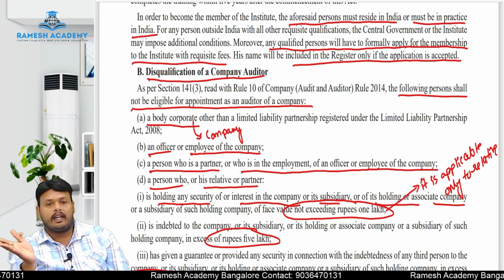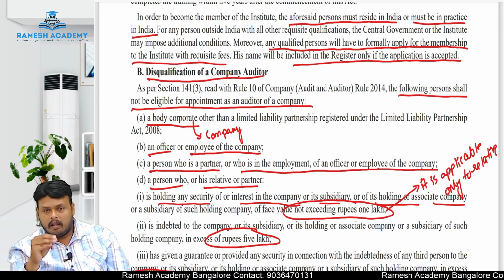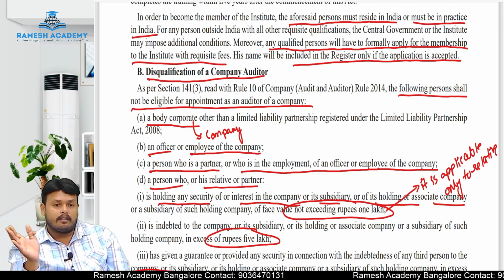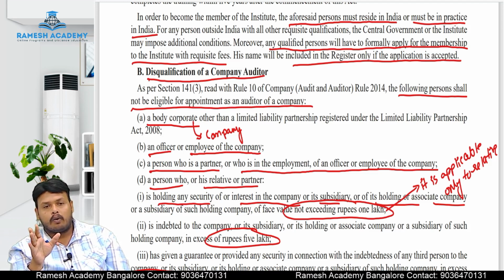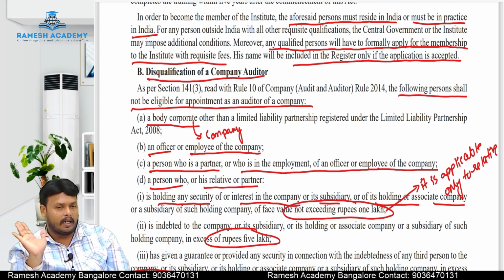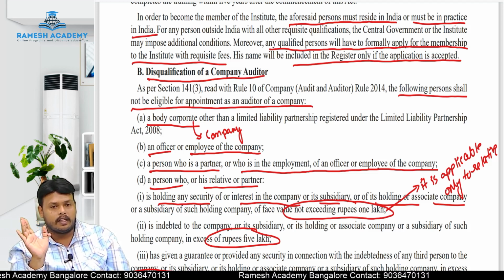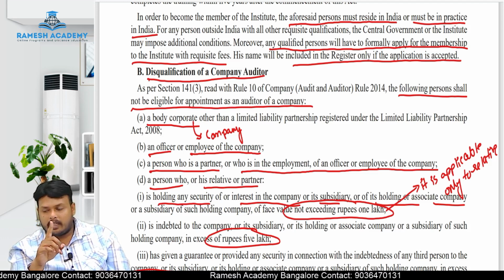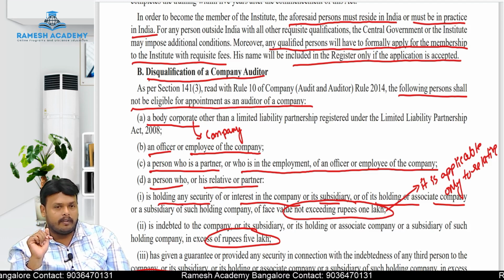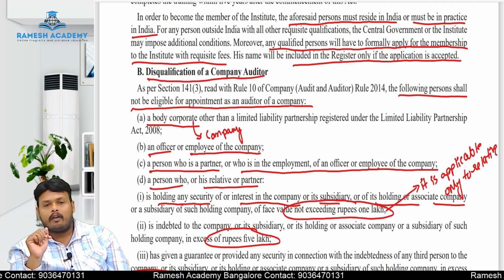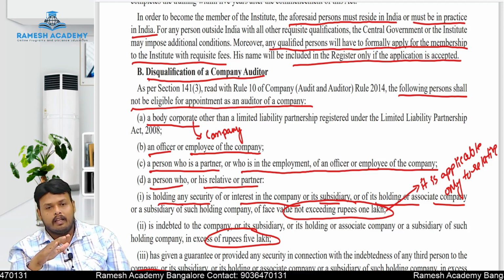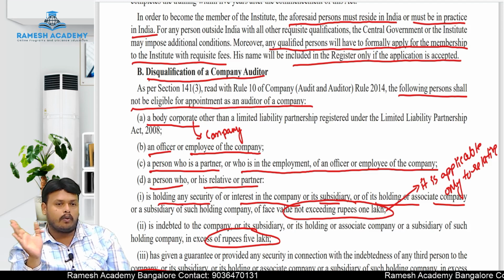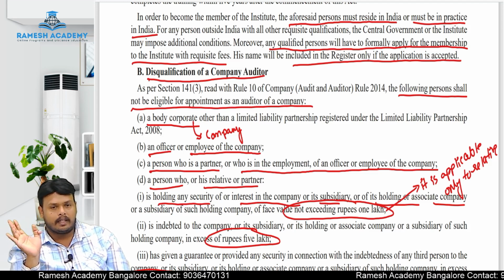If the auditor's relative has invested in the shares of a company, in that case some relaxation is given here. This relative can hold shares up to the face value of rupees 1 lakh. If they are holding more than 1 lakh, then the auditor will be given an opportunity of 60 days. Within 60 days, the relative has to sell the excess face value of shares. If he is not going to sell, then the auditor is disqualified to act as an auditor.